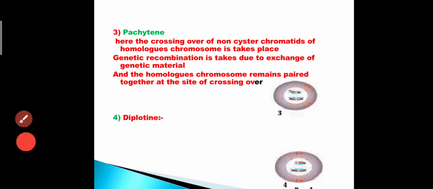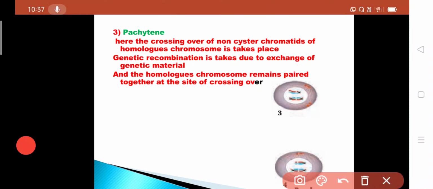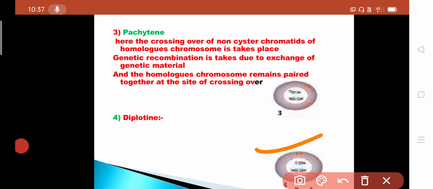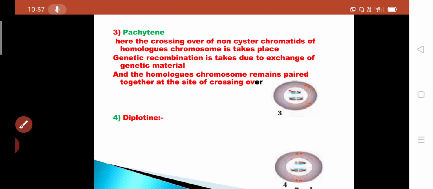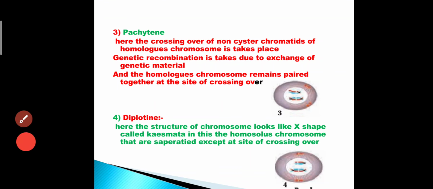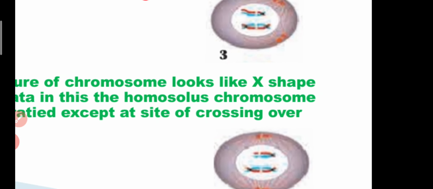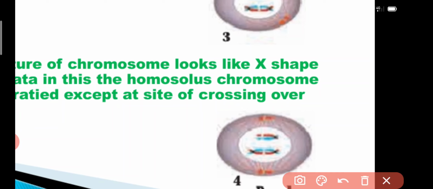Fourth stage is diplotene. Here the structure of the chromosomes looks like an X shape. If you see here, the structure of the chromosome looks like an X shape.